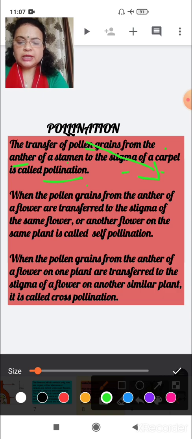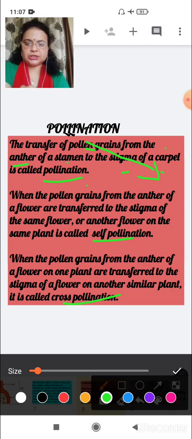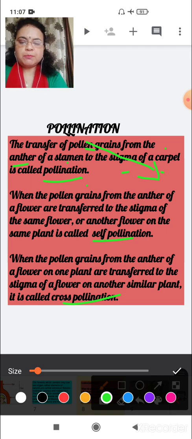But pollination is also of two types. One is self-pollination and the other is cross-pollination. Now what is the difference between self-pollination and cross-pollination? See here, when the pollen grains from the anther of a flower are transferred to the stigma of the same flower, meaning pollination occurs in the same flower, it is known as self-pollination.